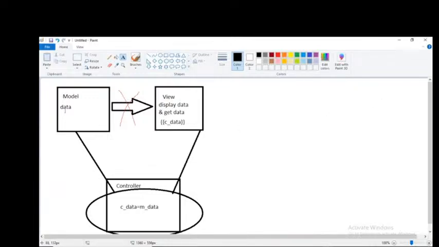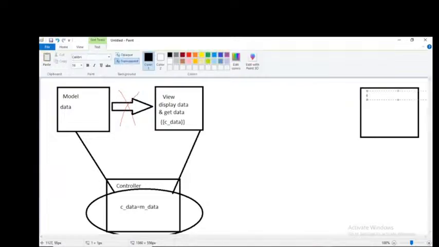In the model, it's okay, but from where is this model retrieving? From the database. So from the database. What does the database contain? Data. In which format does the database contain the data?